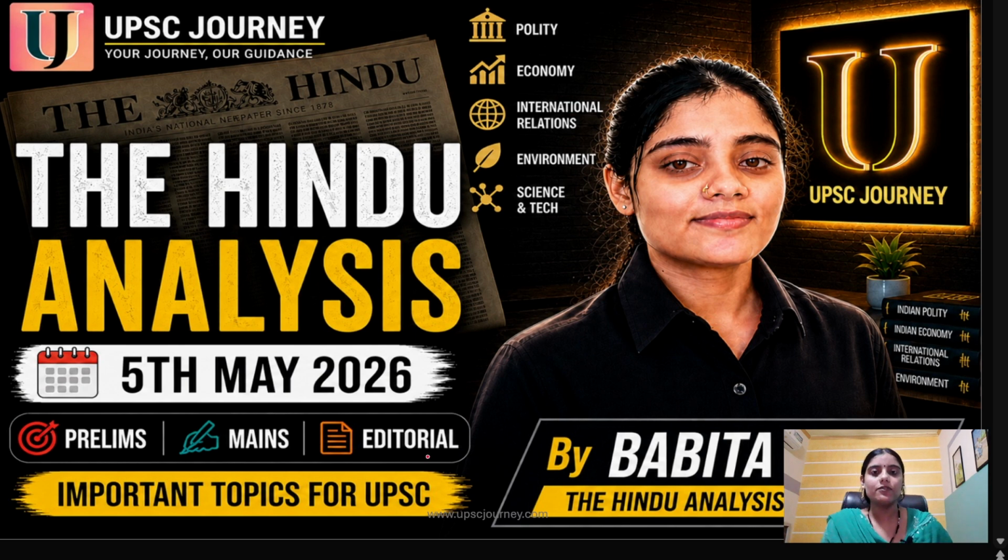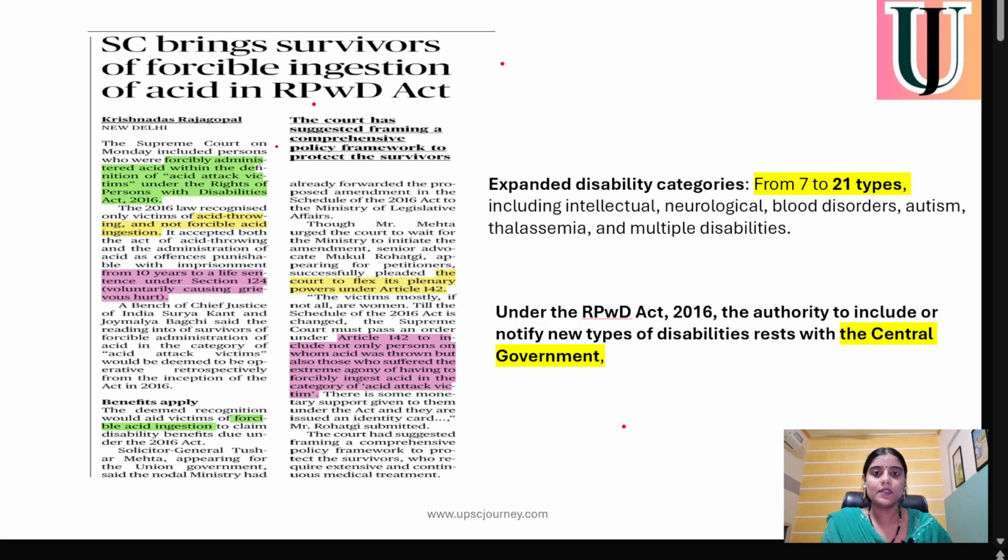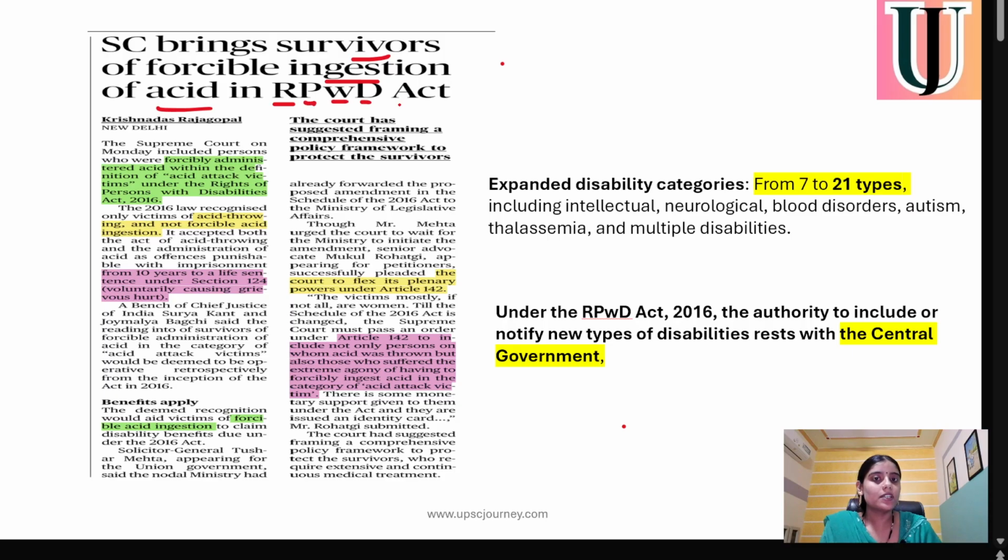So we'll start with our first article, regarding the Supreme Court bringing survivors of forcible ingestion of acid into the Rights of Person with Disability Act of 2016. So what is the whole context? The government can declare any kind of disability under the Rights of Person with Disability Act.